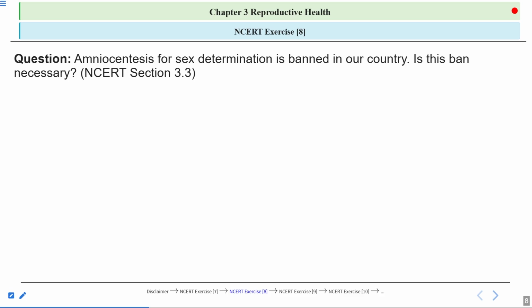Amniocentesis is used for prenatal sex determination. It has now been banned in our country. So, the question is, is this ban necessary? For more information, you can read the NCERT section 3.3. So, what will be the answer to this question?